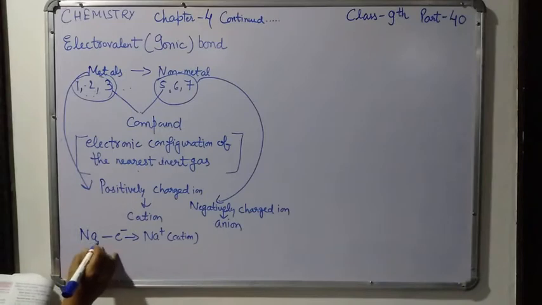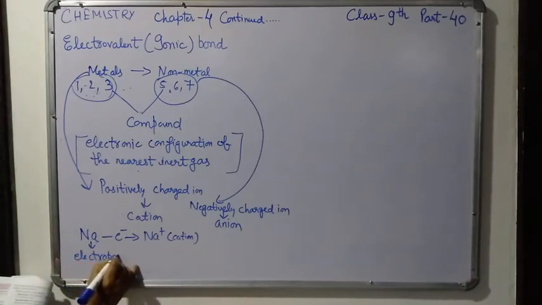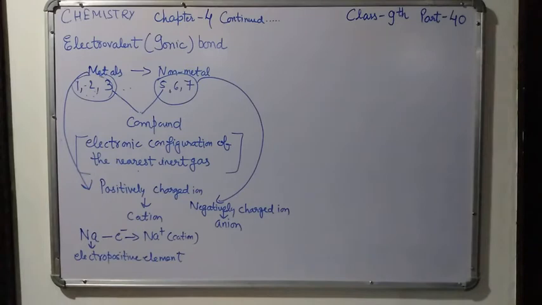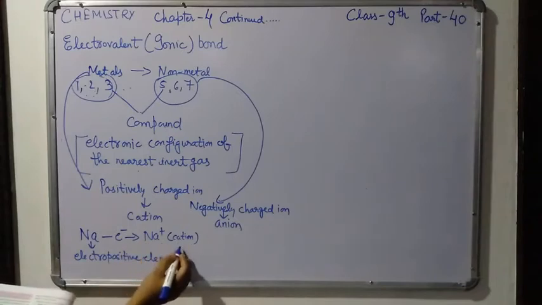So this element is called an electropositive element. A metallic element whose atom readily loses electron to form a positively charged ion, that is cation, is an electropositive element.